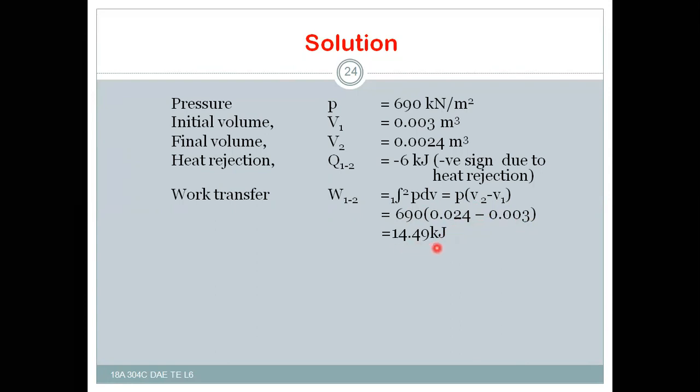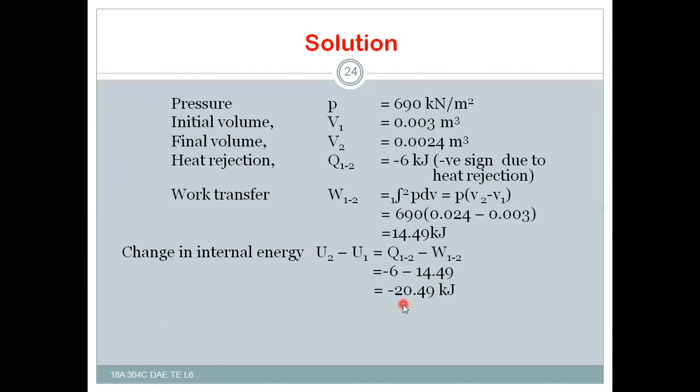Then you will get 14.49 kilojoules. Here it should be 0.024, this was also wrong. Now the change in internal energy, U2 minus U1, is equal to Q12 minus W12, that is minus 6 minus 14.49.